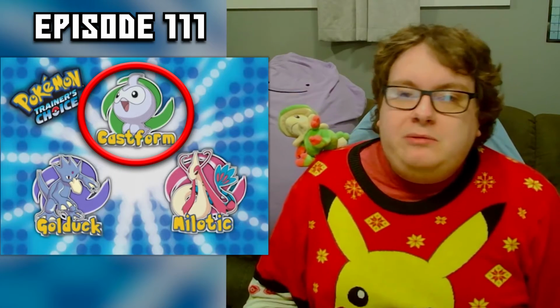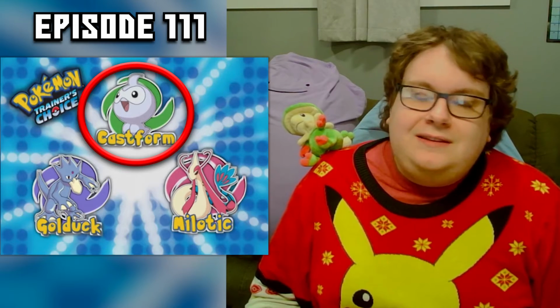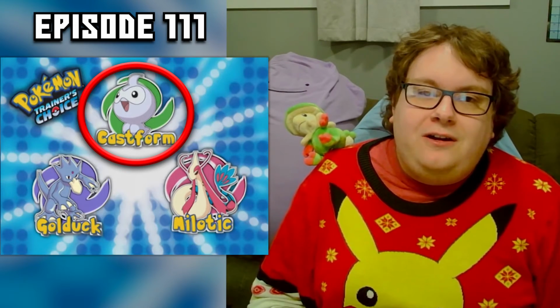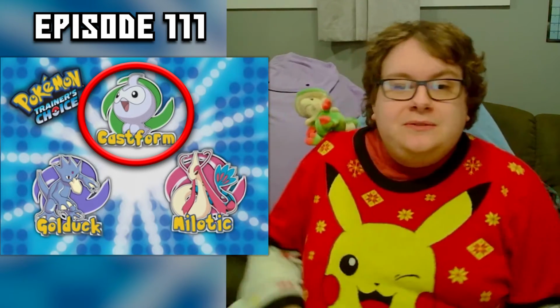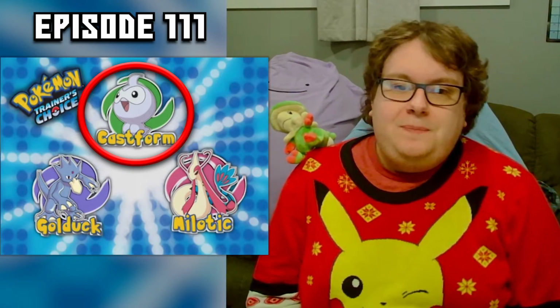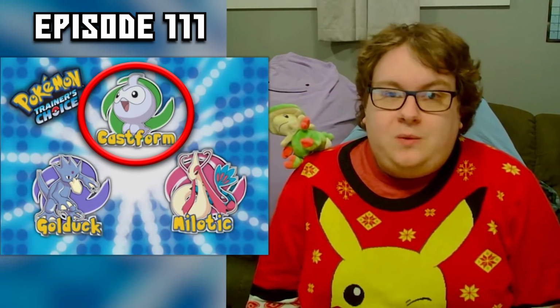Ridiculous. Alright, this is probably my most nitpicky one, and if you really think about it, it's probably not an error at all, but I'm gonna talk about it because I want to. Which of these Pokemon is not a water type? They say Castform, which is right. It's not a water type, it's a normal type.